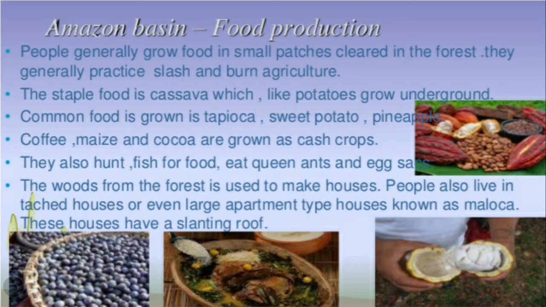Then coffee, maize and cocoa are grown as cash crops. So children, coffee, maize and cocoa are the cash crops, that is, they are grown for commercial purposes.